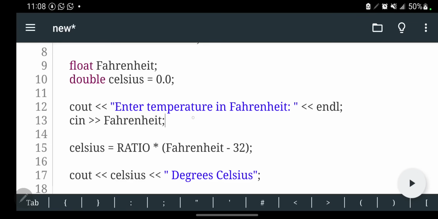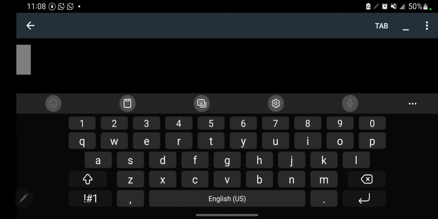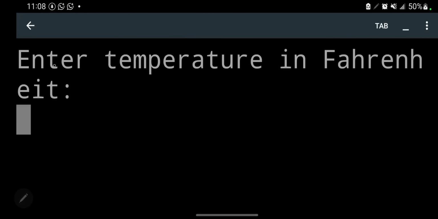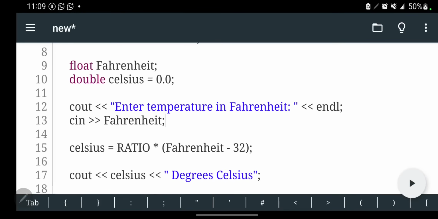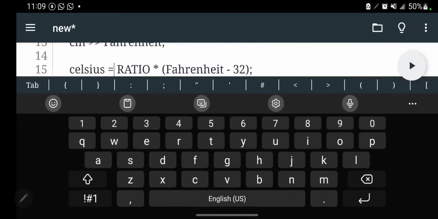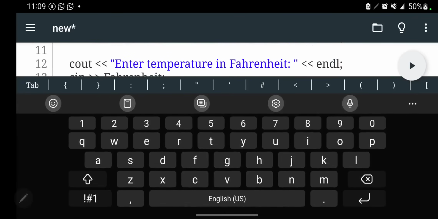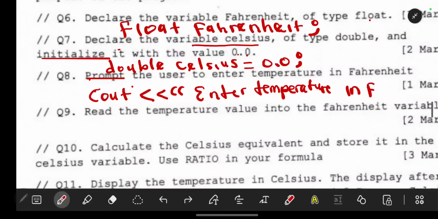That means if you continue, it will be on a different line. So this is you prompting the user. If I run my code, you will see something like this. It's telling enter temperature in Fahrenheit. So that means you are telling the person to enter temperature in Fahrenheit. That is what we mean by prompting someone. So you use cout so that they can see it. You don't use cin there. So you use cout like that. Question 9.